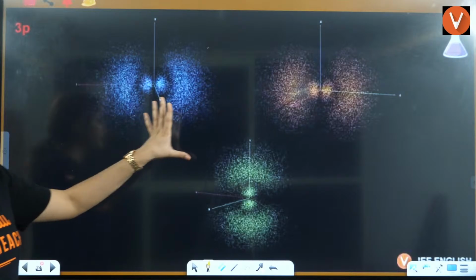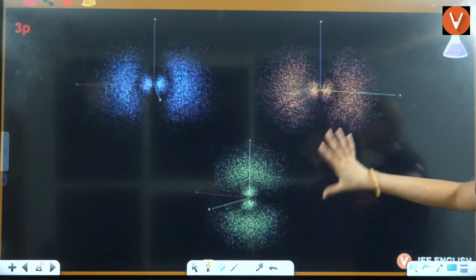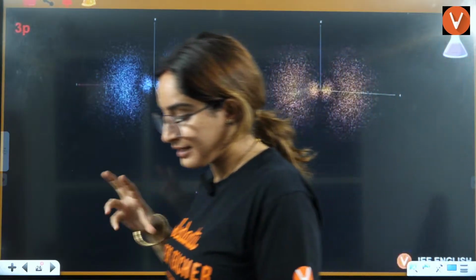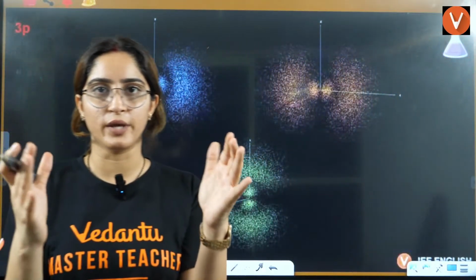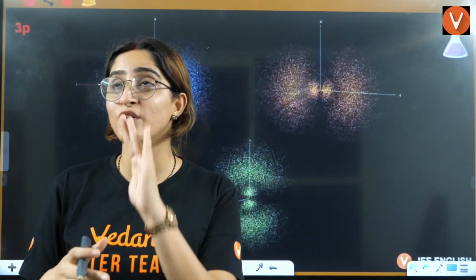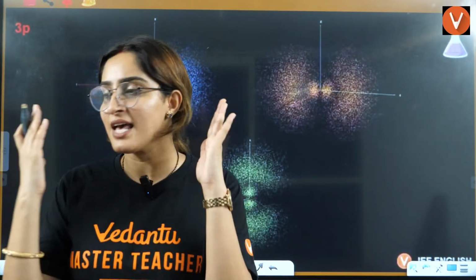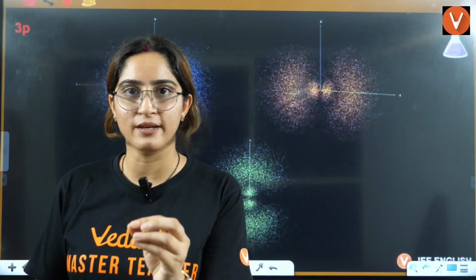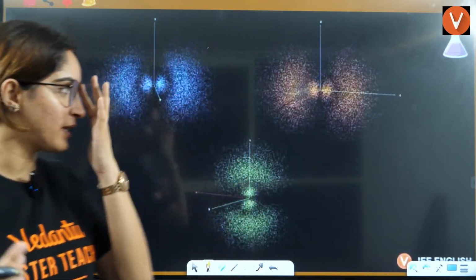Now, if you want to see the diagrams here, right, you will see it over here. This is how it looks like. Now, visualize this thing, okay? One radial node. I think this is the 5th time I am telling you this. In yesterday's class also I explained it. Now also I am again explaining it.